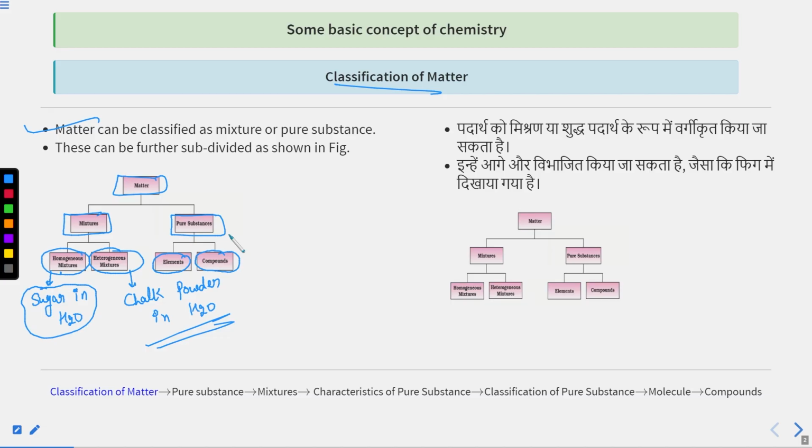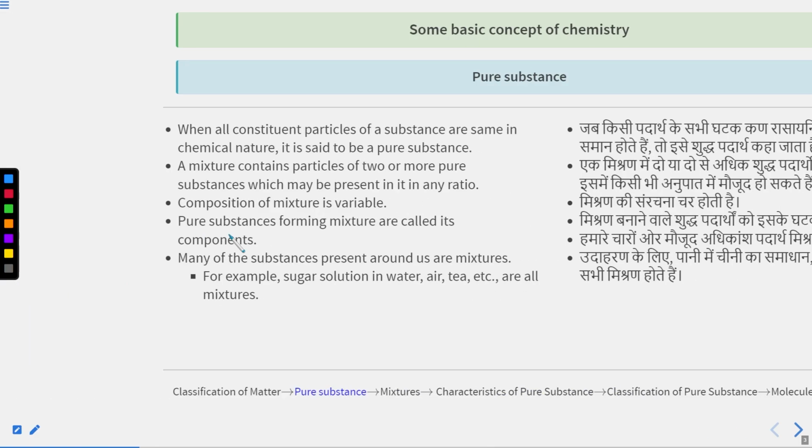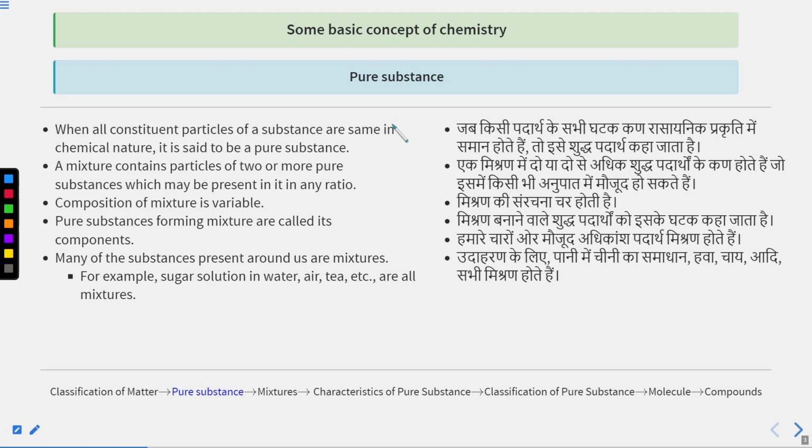Similarly, we have elements and compounds. So let's understand one by one each definition. What are pure substances? What is matter? You know very well. What are pure substances now? When all constituent particles of a substance are same in chemical nature, it is said to be a pure substance.